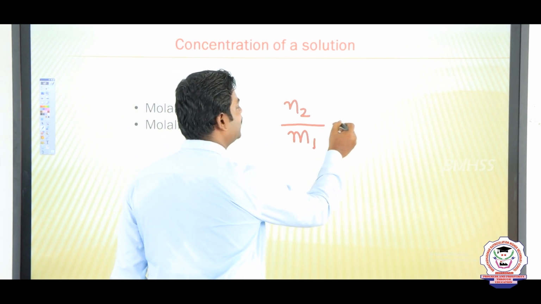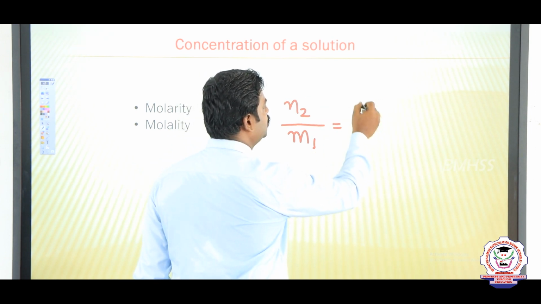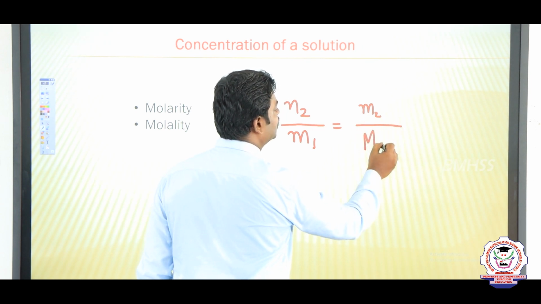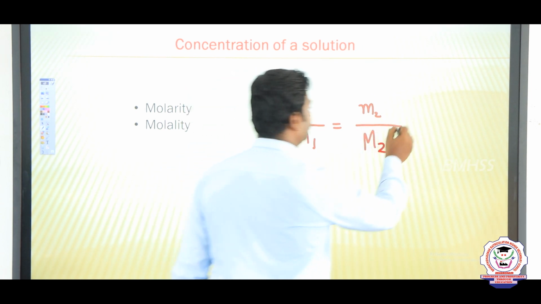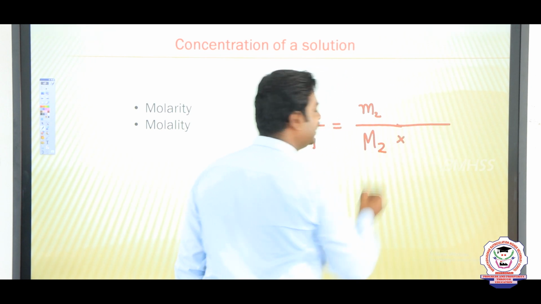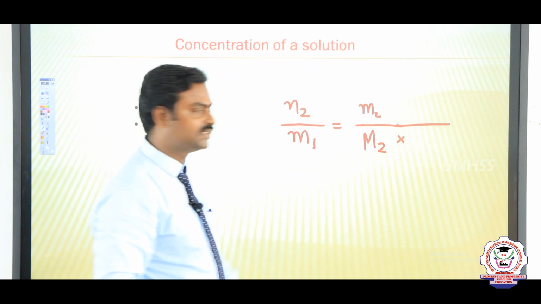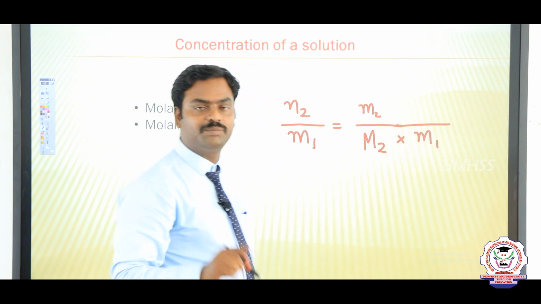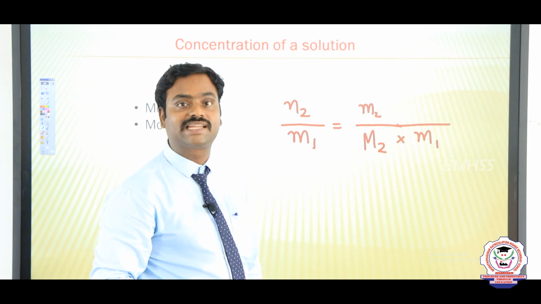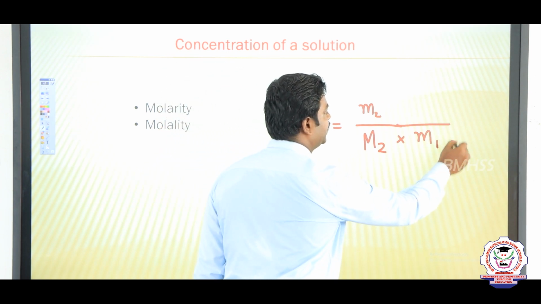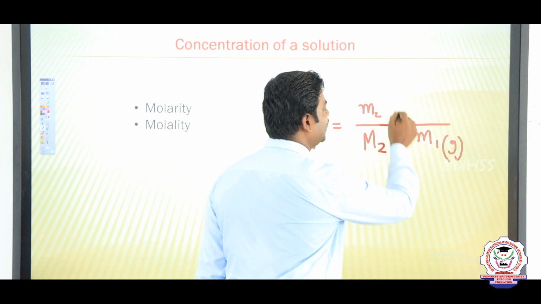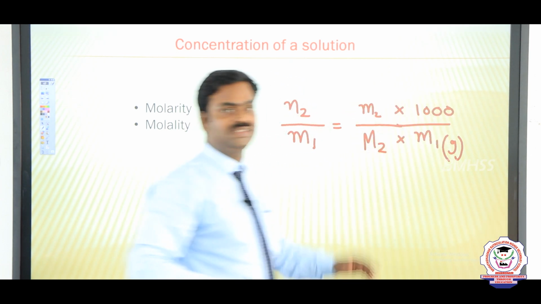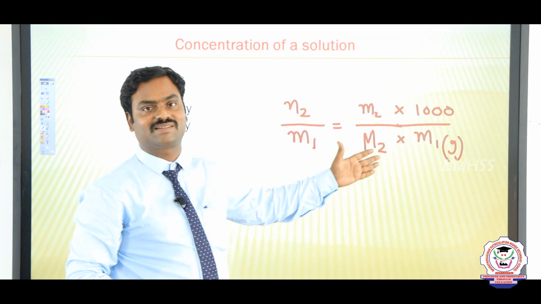Now, again we can expand it. N2, what is N2? Mass of solute divided by molar mass of the solute. Next, in the denominator we have mass of the solvent. So, m1. Here also we can put the m1 value in gram. So, if you put it in gram, you have to multiply this equation by 1000. So, using this representation again we can calculate molality.